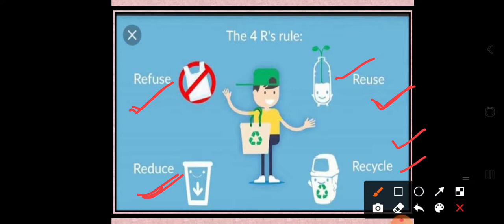You have to think about value for money also. So sometimes recycling is possible, sometimes it is not. If the plastic constituents are very strong, then it will not be recycled. So these are some concepts we have to understand about the 4R rules.